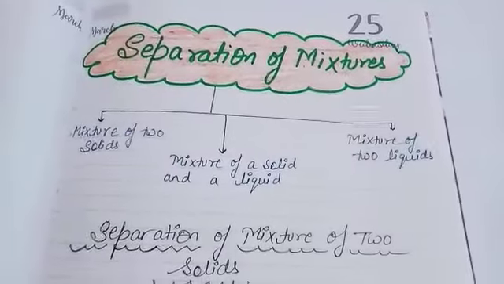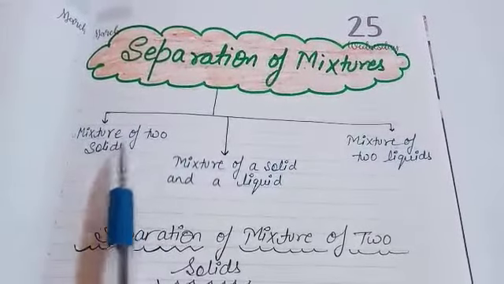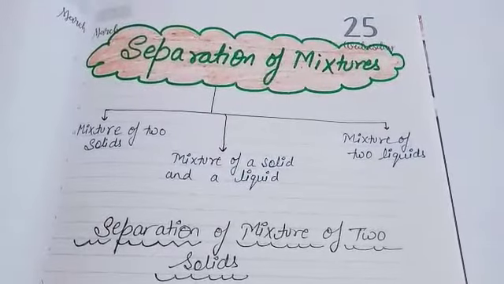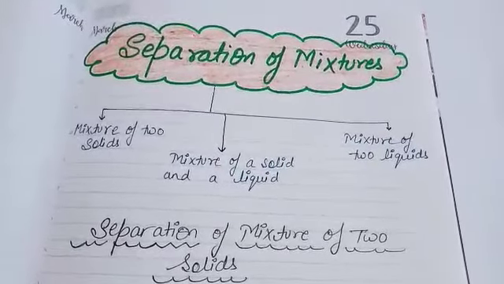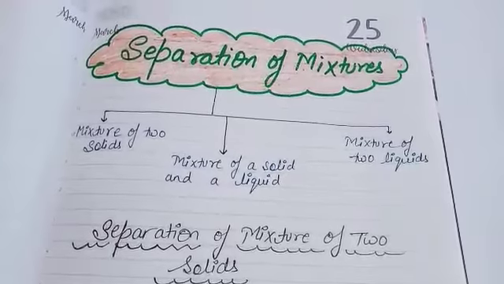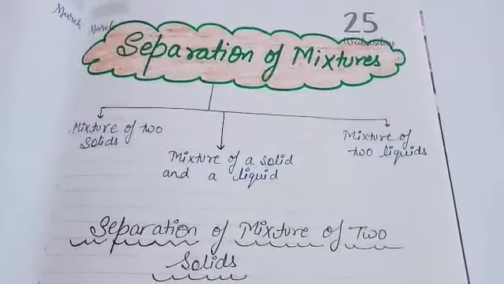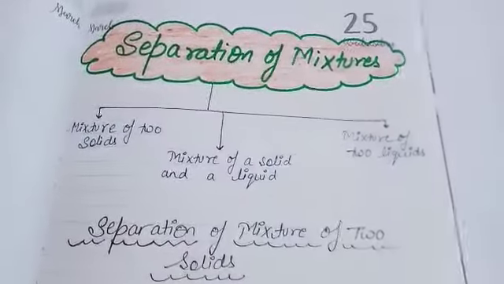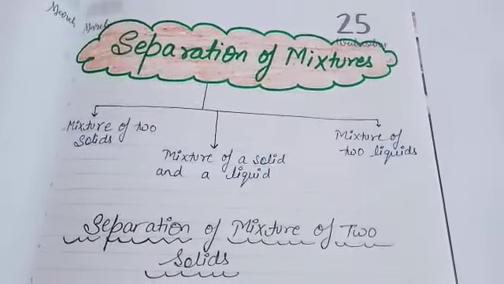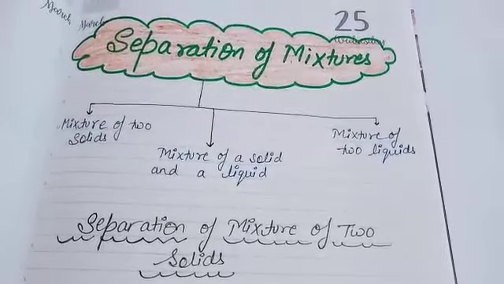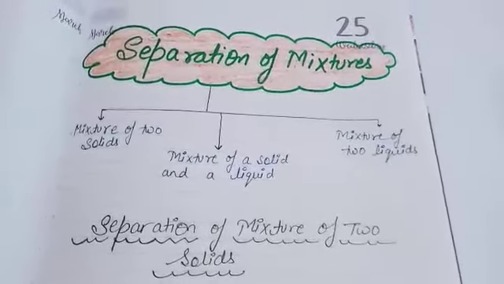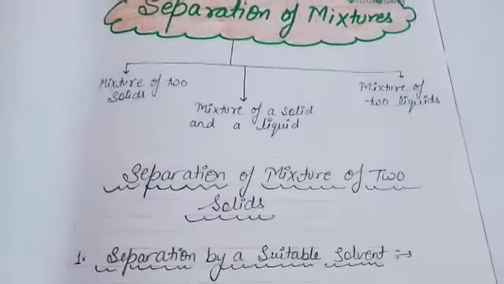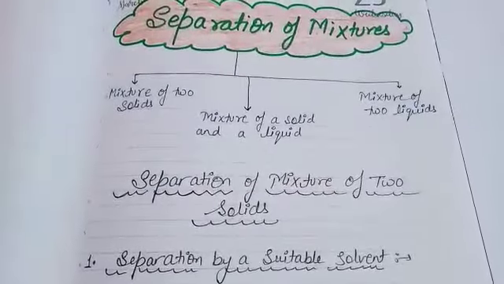So how to separate? We have different methods for separating two solids. Then another one is a mixture of a solid and a liquid, meaning one of the mixed components is solid and another is liquid. And maybe a mixture of two liquids. Even we have mixtures of gases also. Air is a mixture, so we can separate different gases from air also. That we'll also study in this chapter. First of all, we'll start with separation of mixtures of two solids.